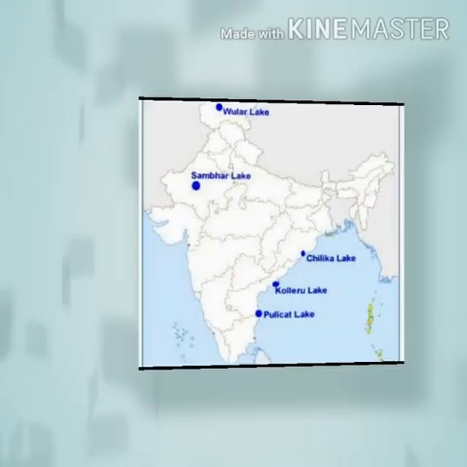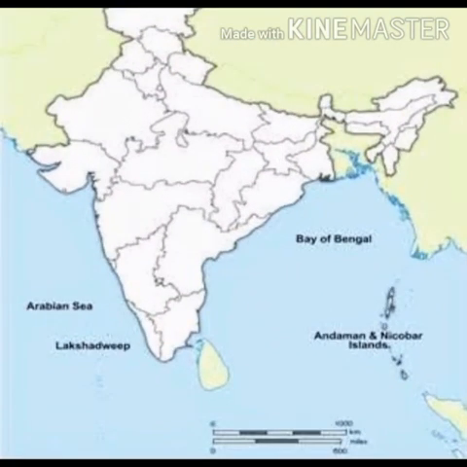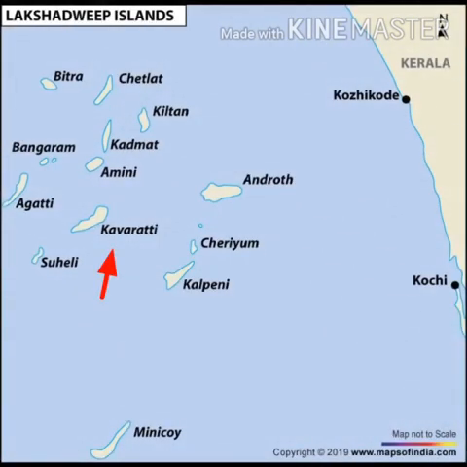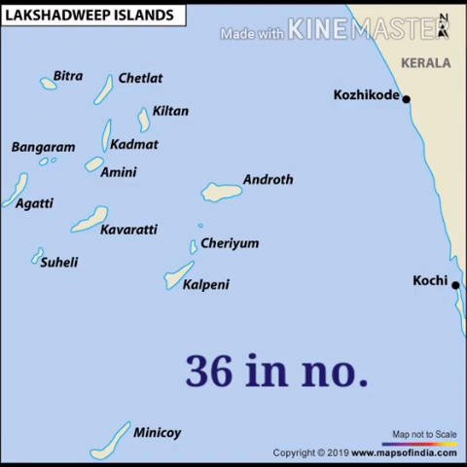Now next is island groups. There are two major divisions of these islands, Lakshadweep Islands and Andaman and Nicobar Islands. Now Lakshadweep Islands, which is also a Union Territory of India, lies off the west coast of Kerala in the Arabian Sea. Kavaratti is the capital of Lakshadweep Islands. These islands are very few in number, only 36, and they are all of coral origin.